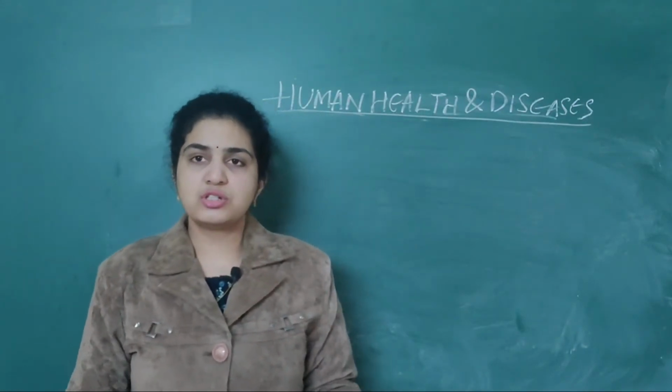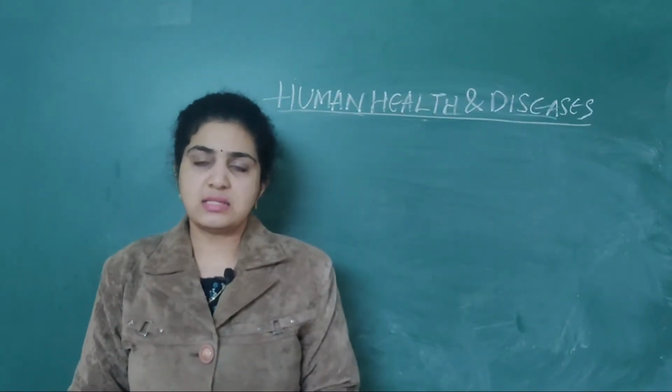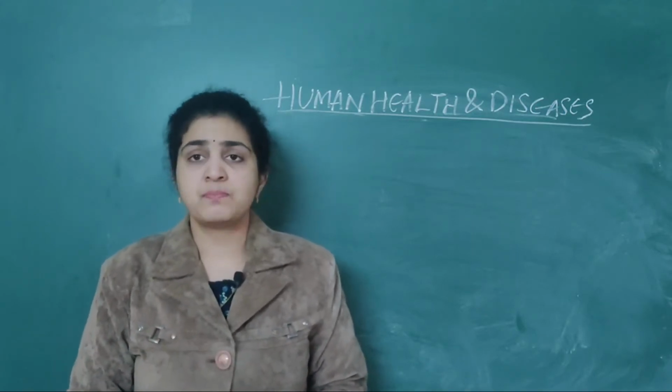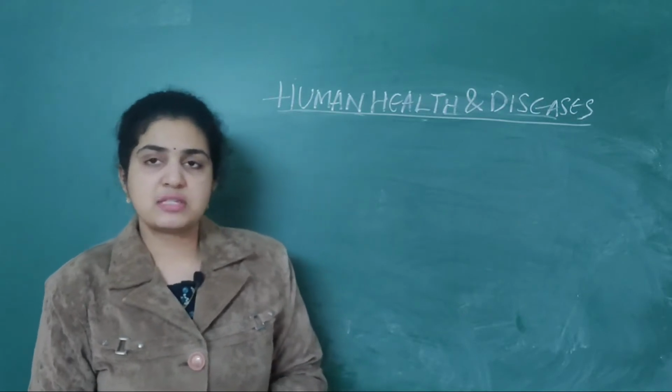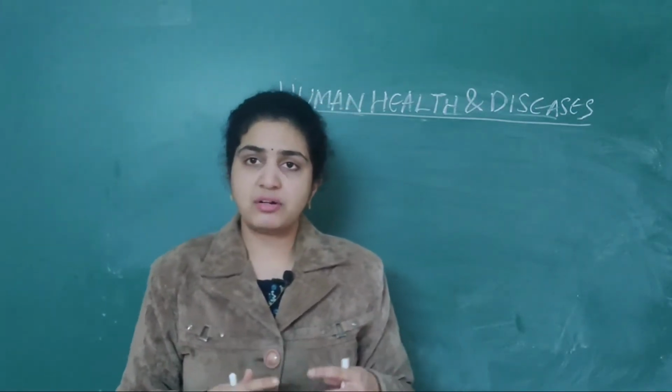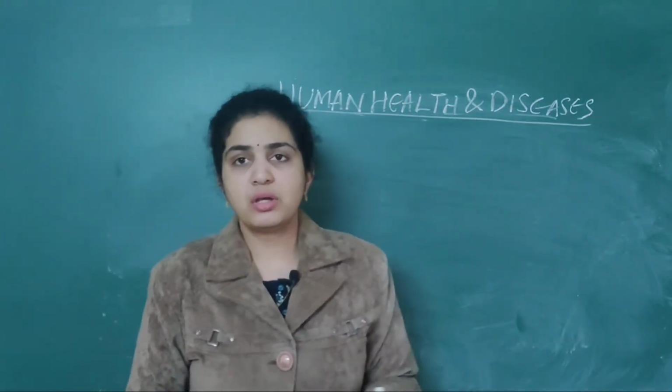In this lecture, we are going to deal with human health and diseases. So we are going to continue with the topic called human health and diseases. In the last class, we have seen what is active immunity and what is passive immunity. We have started with the immune system, and today's class also we are going to continue with the same.